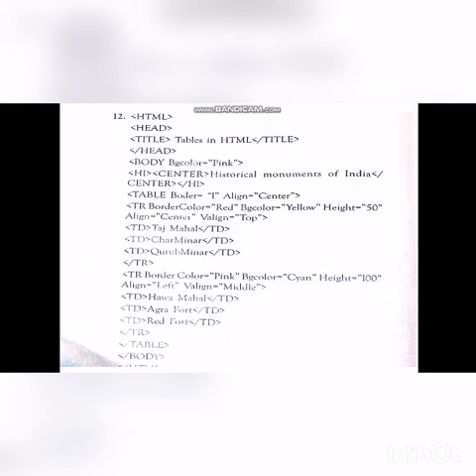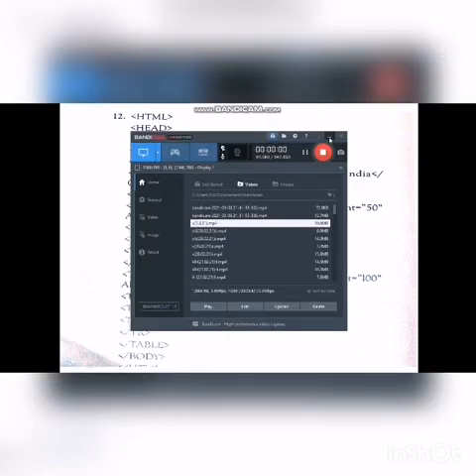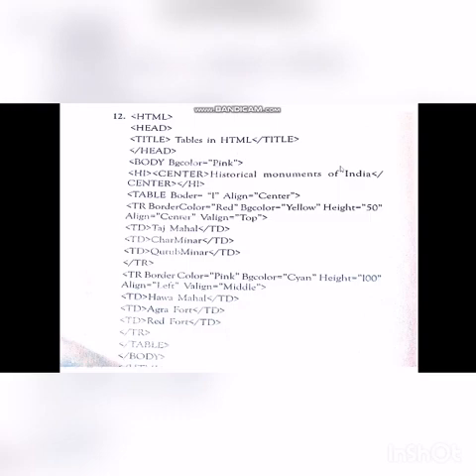1 and alignment center. Then in the table row, border color you are giving red and BG color you are giving yellow, and height you are setting as 50 and alignment center and vertical alignment top. There you are giving the data TD Taj Mahal, then TD Charminar, then TD Qutub Minar. Only 2 columns and 2 rows are given.